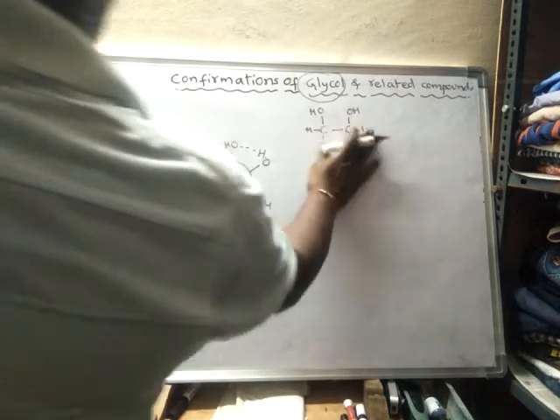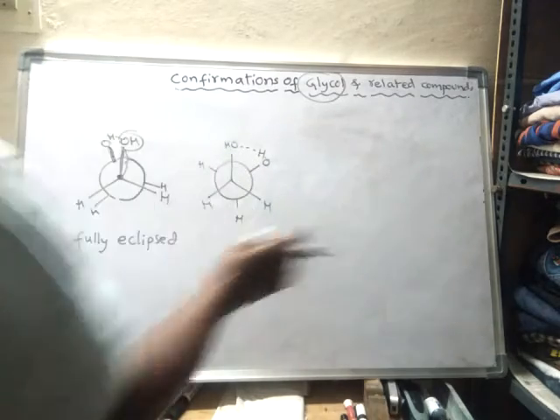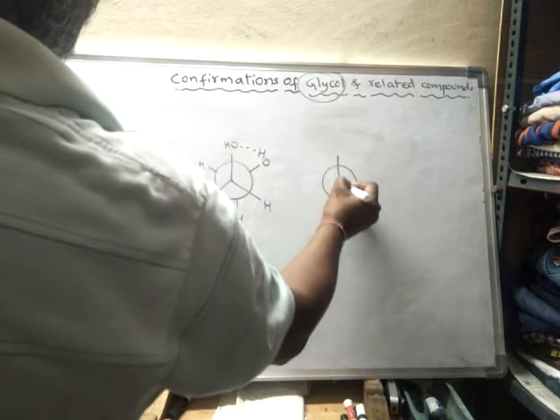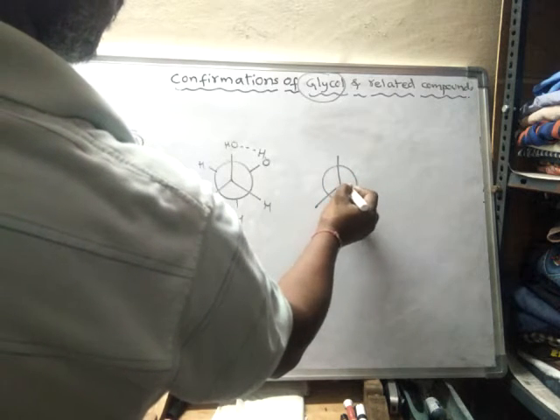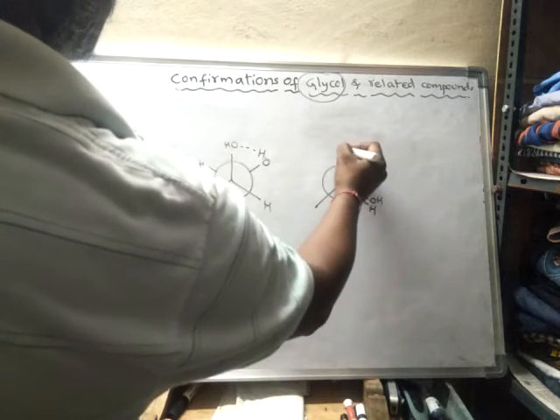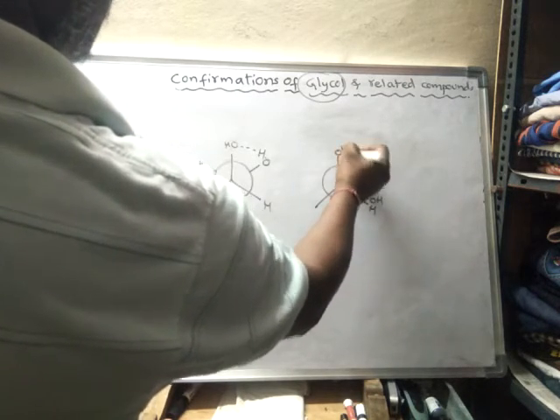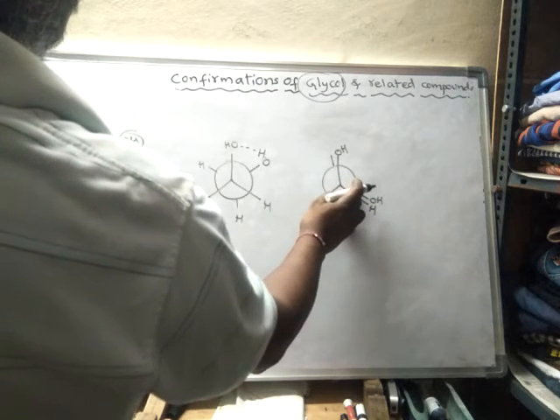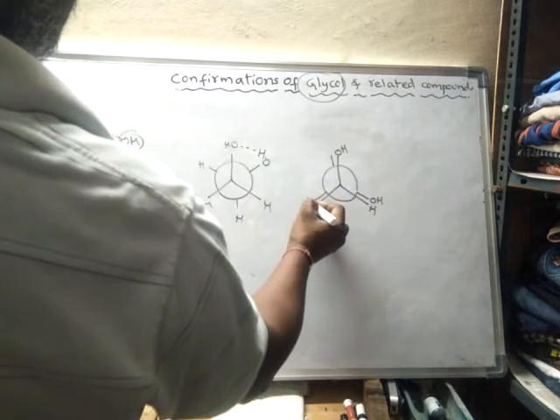Now, upon further rotation of 60 degrees, it forms a partial eclipsed structure, or anticlinal structure.